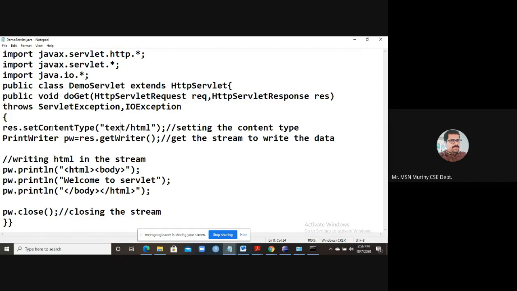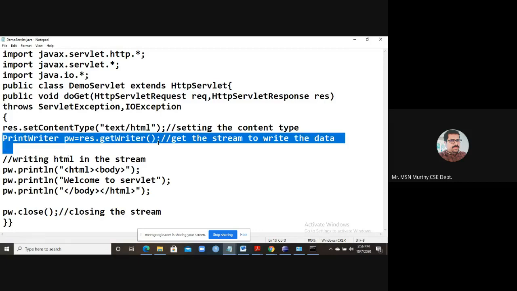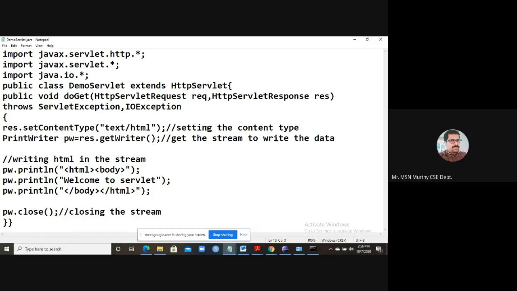Next step: you have the content, you have everything. What else do you need? You need a stream, a standard output stream, in order to send the response. That is PrintWriter. This is a general Java IO class, the stream for writing. PrintWriter pw = response.getWriter(). The response, which is the HttpServletResponse, is connected with this stream, so the getWriter method is invoked here. Now the writer is obtained.